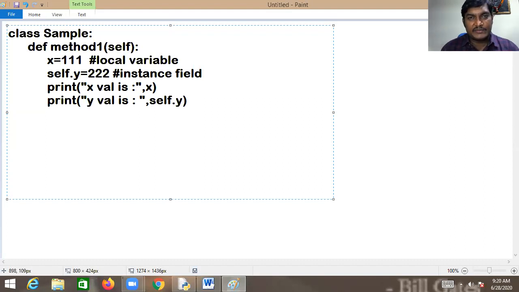As I said, the class is a physical or logical representation? In fact, the class is a logical representation. It does not occupy any space in the memory. Thus, it does not allow you to store the data. Next, in order to allocate the memory for the fields and to access the members of the class, we have to create an object for the class.